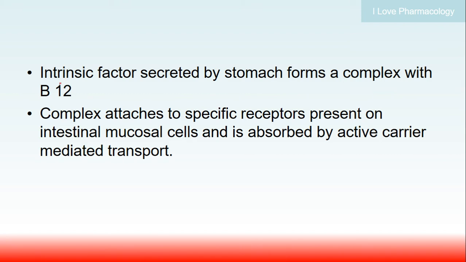After the release, the intrinsic factor, which is released from the parietal cells of the stomach, will combine with vitamin B12 to form a complex. This complex will attach to a specific receptor present in the intestinal mucosal cell, and it will be absorbed into the body through active carrier mediated transport.